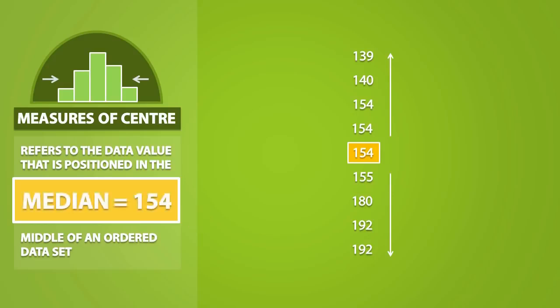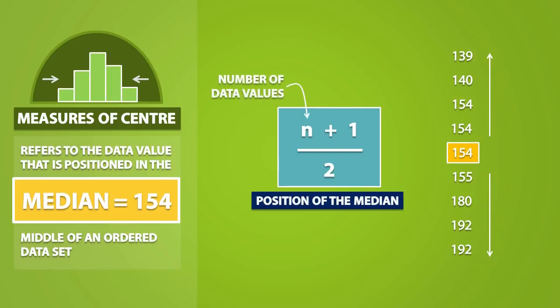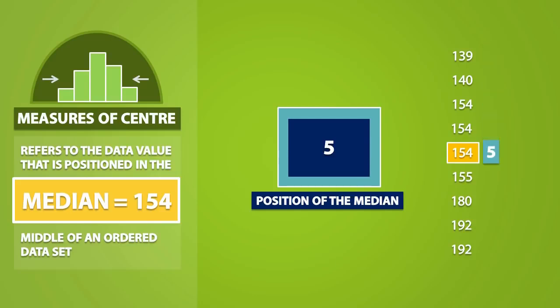When a dataset is extremely large, it might be helpful for us to use the formula (n plus 1) divided by 2. This formula tells us the position of the median. N refers to the total number of data values in our sample. We have a total of 9 values in our sample, so n is equal to 9, and 9 plus 1 is equal to 10, and 10 divided by 2 gives us 5. As a result, the median is equal to the value in the 5th position, which is equal to 154.